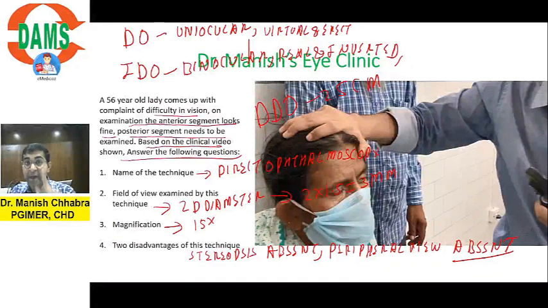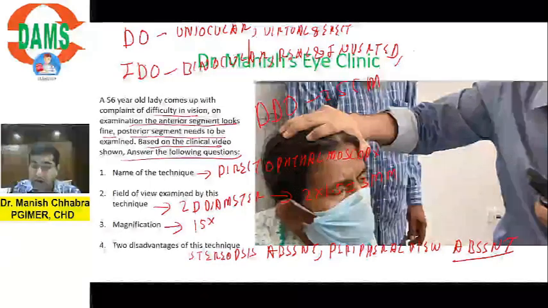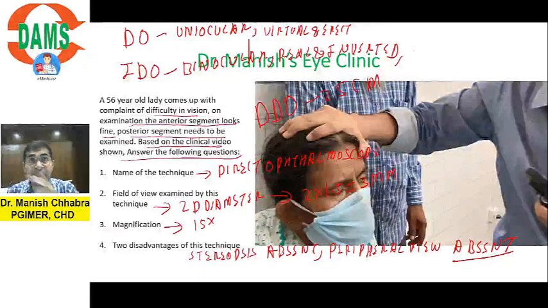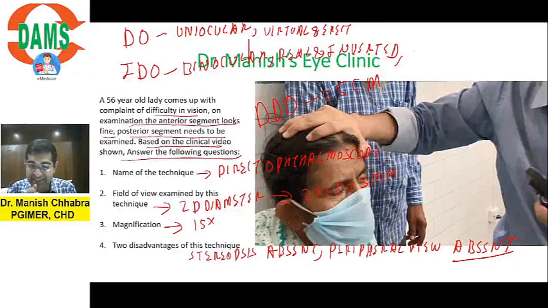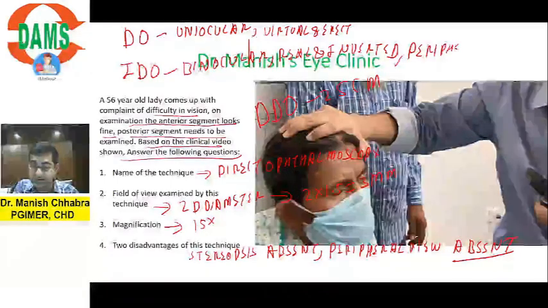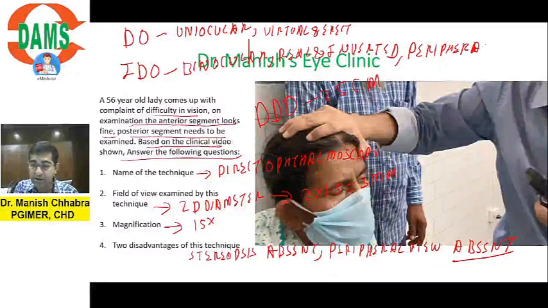And the benefit of indirect is you are able to appreciate the peripheral retina. Do you remember? Now I will say it and you will say, sir, I have read this so many times. In retinopathy of prematurity, your previous year question, the instrument which is used to assess the peripheral retina is which instrument? Boys and girls, this is indirect ophthalmoscopy only. It is helpful for peripheral retinal examination.